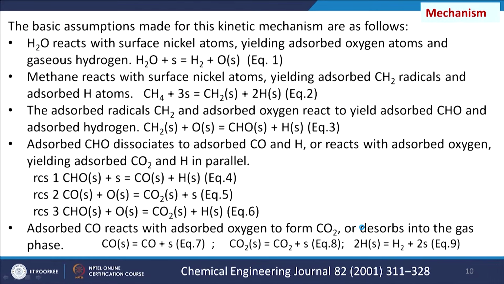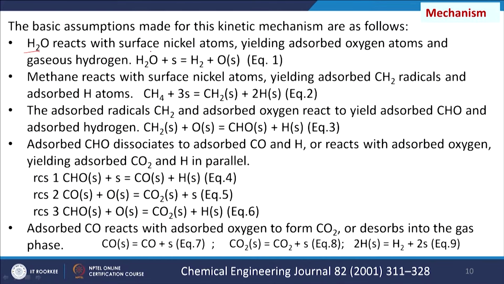What is the mechanism for the production of hydrogen through this route? We have hydrocarbon, then we have steam, and we have some catalyst. So, it is a gas and solid phase reaction. The steam reacts with surface nickel atoms available in the catalyst, and then it forms adsorbed oxygen atoms and gaseous hydrogen. This is the first step, it is assumed.